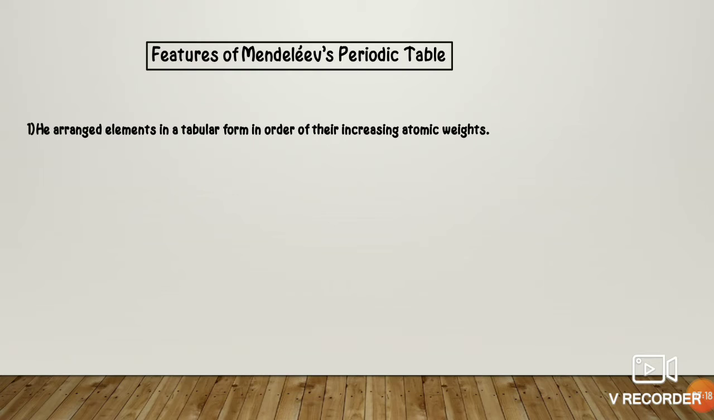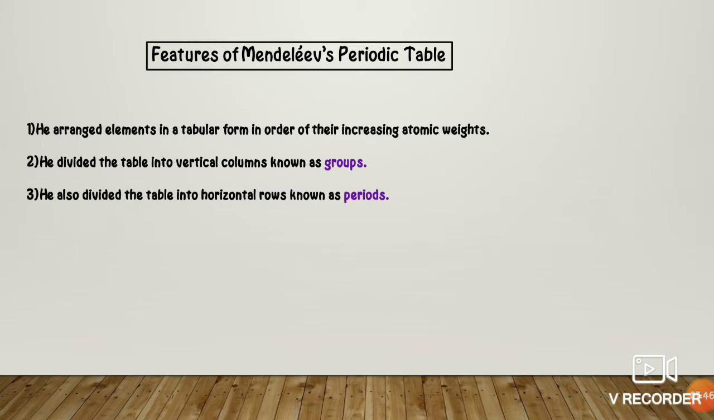Now the features of Mendeleev's periodic table are: first, he arranged elements in a tabular form in order of their increasing atomic weight. Similar to Dobereiner and Newland, he also tried to arrange all the elements in a table in order of increasing atomic weight. Second, he divided the table into vertical columns, known as groups, and horizontal rows, known as periods.